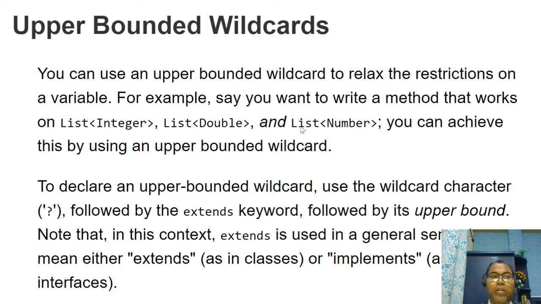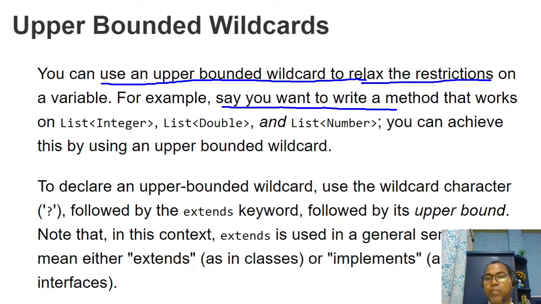So let's discuss upper bound. We have already discussed the extends keyword. You can use the upper bounded wildcard to relax the restrictions on a variable. Say you want to write a method that works on a list of Integer, a list of Double, or a list of Number.